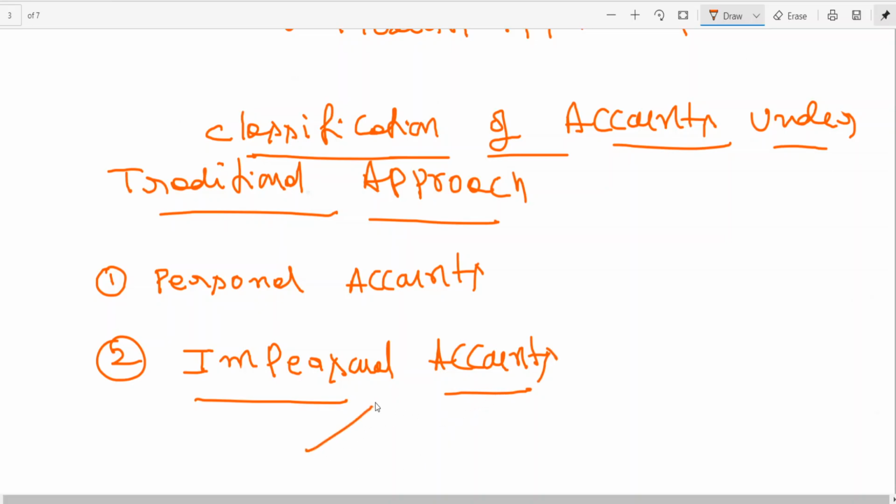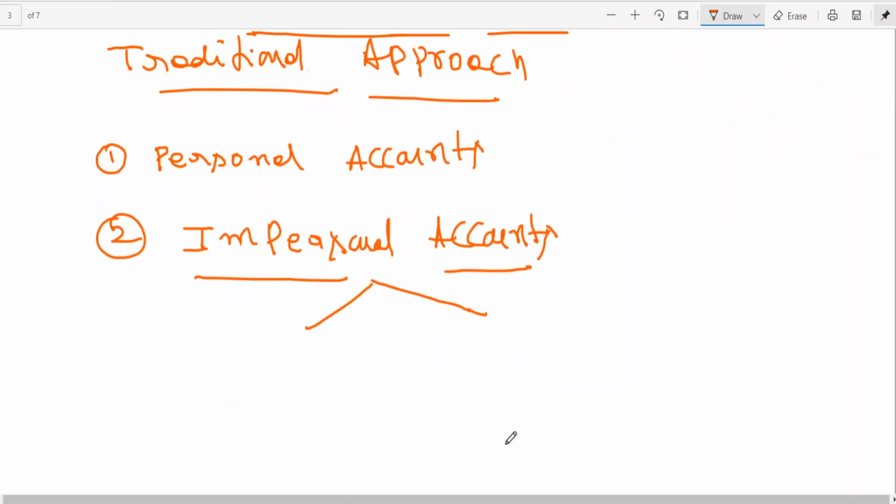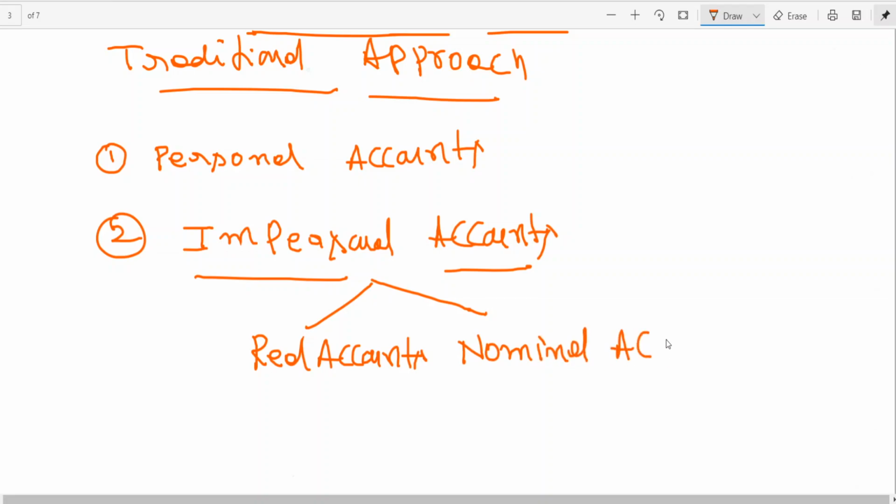The impersonal account has been classified into two types: real accounts and nominal accounts.